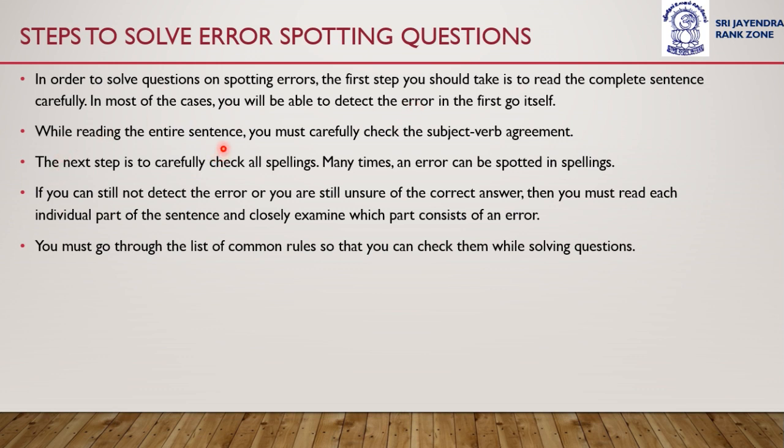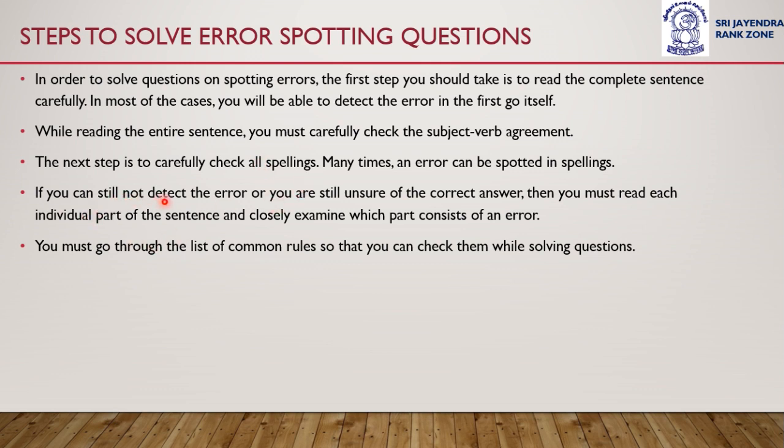While reading the entire sentence, you must carefully check the subject verb agreement. The next step is to carefully check all spellings. Many times an error can be spotted in spellings. There are a few questions where the error is in spellings and not in any grammatical rules, etc. So you need to check the subject verb agreement as well as the spellings of all the words.